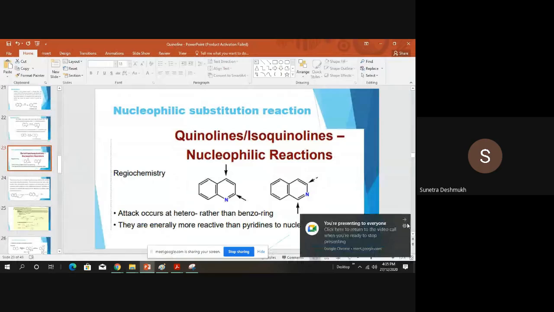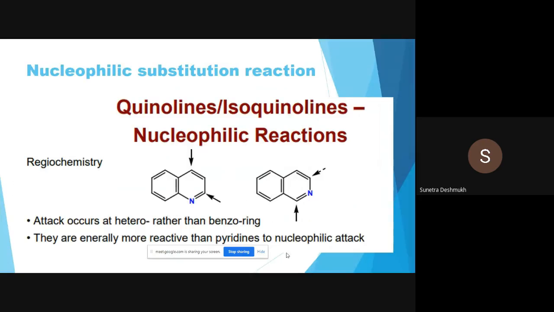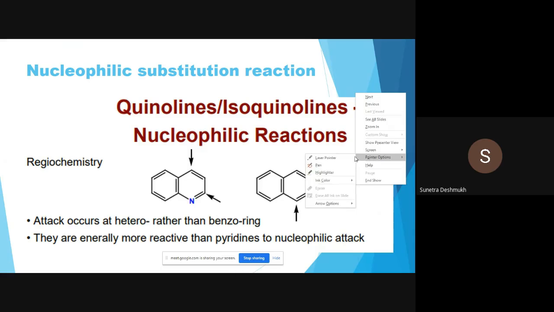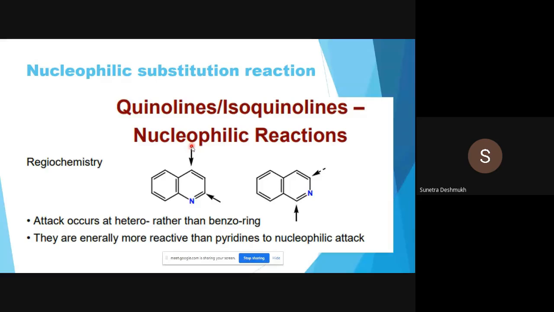Okay, so in the last lecture we have seen the electrophilic substitution reaction of quinoline. Now we will see how quinoline reacts via nucleophilic substitution reaction. As we have seen in our previous slides, the pyridinyl ring is electron deficient and the benzenoid ring is electron rich. So the electrophile preferentially attacks the benzenoid ring, and now we are going to see the nucleophilic